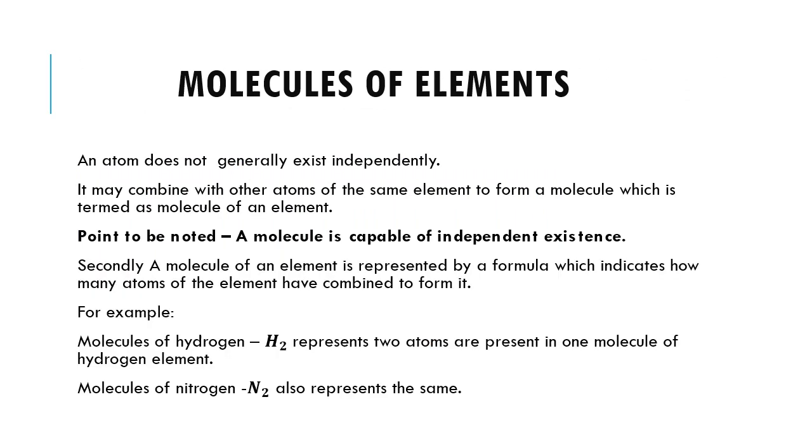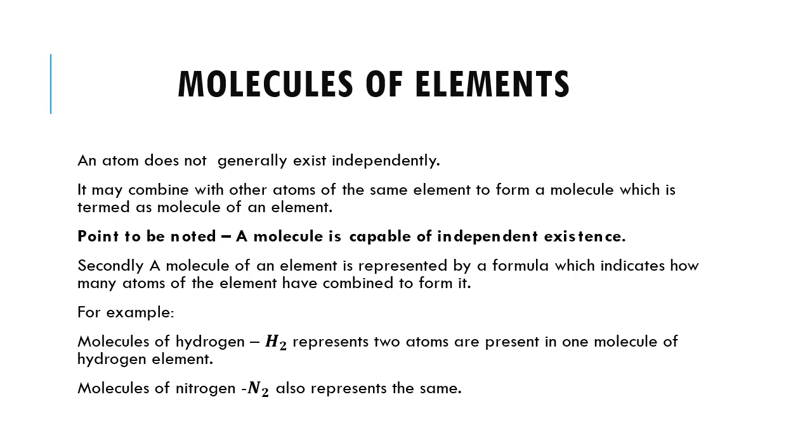Now we will learn about molecules of elements. An atom does not generally exist independently, as all of us have covered in class 6. So it may combine with other atoms of the same element to form a molecule, which is termed a molecule of an element.